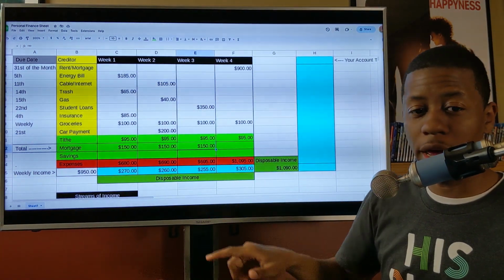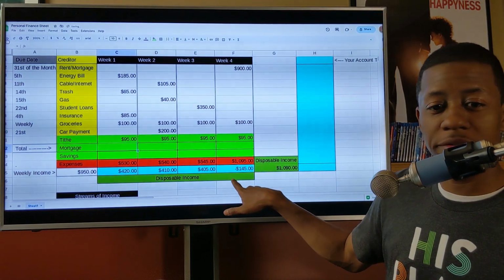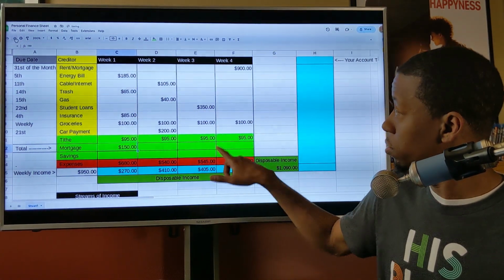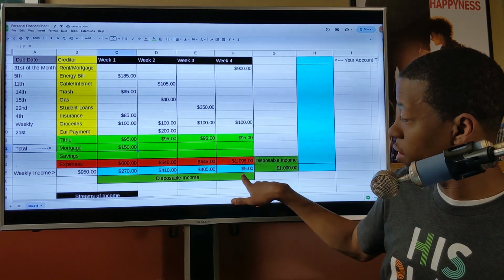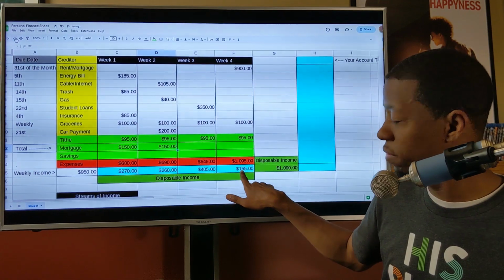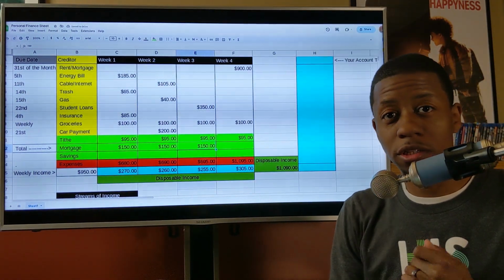So before you had a negative 145, but if week 1 you take $150 and put that into your savings account so you can pay this, now you're at a positive $5. Week 2, now you're at $155, and then week 3, now you're at $305. So that's how you do that.